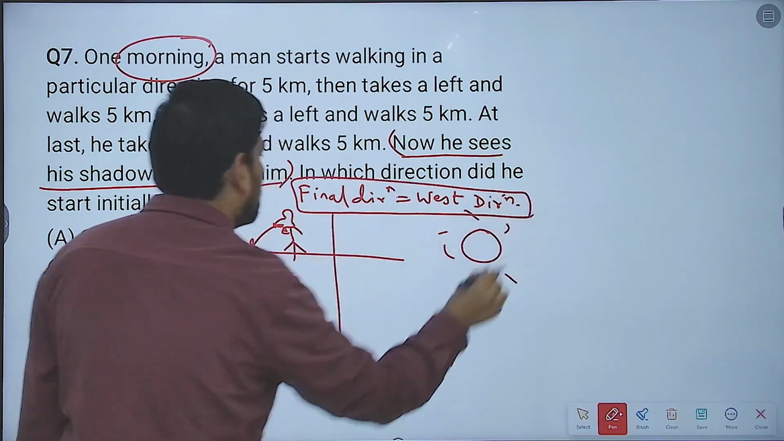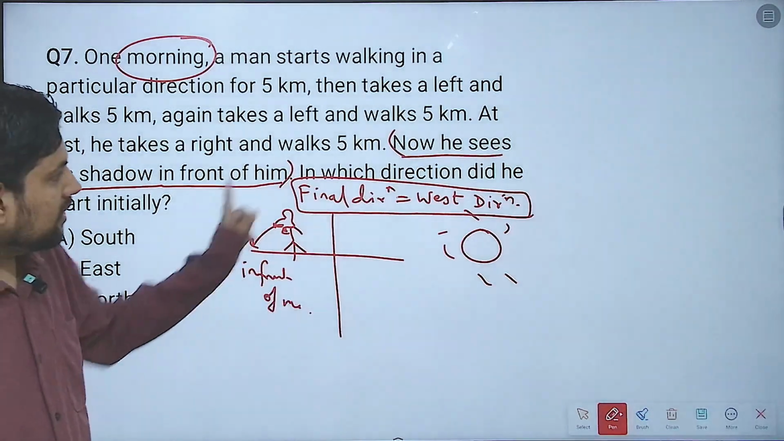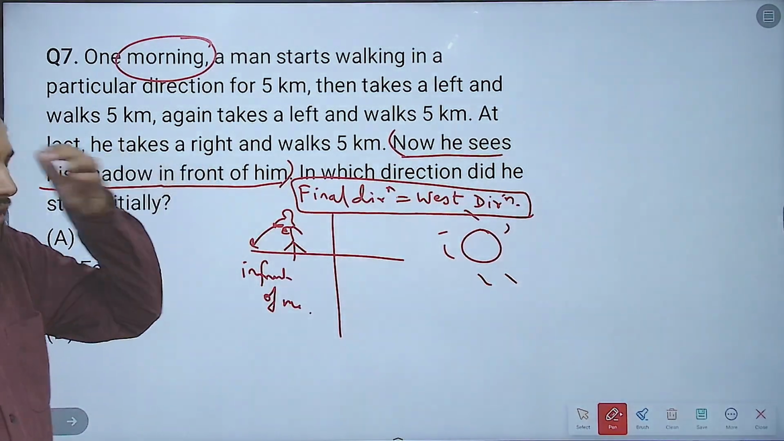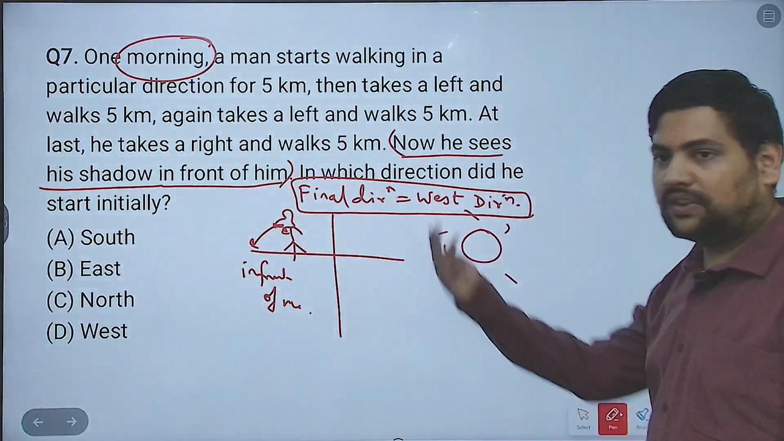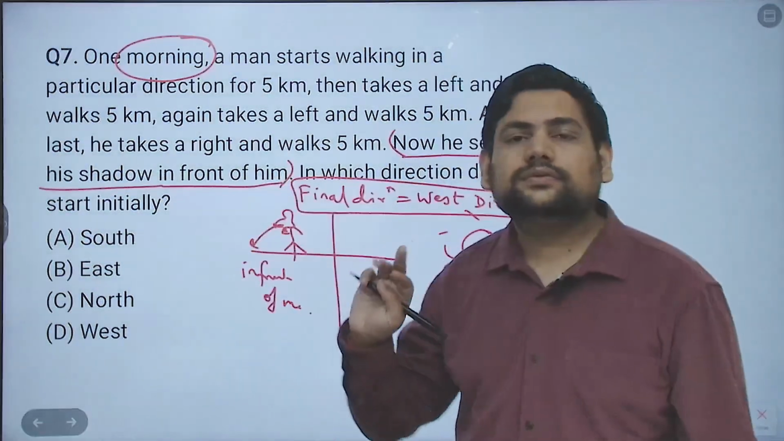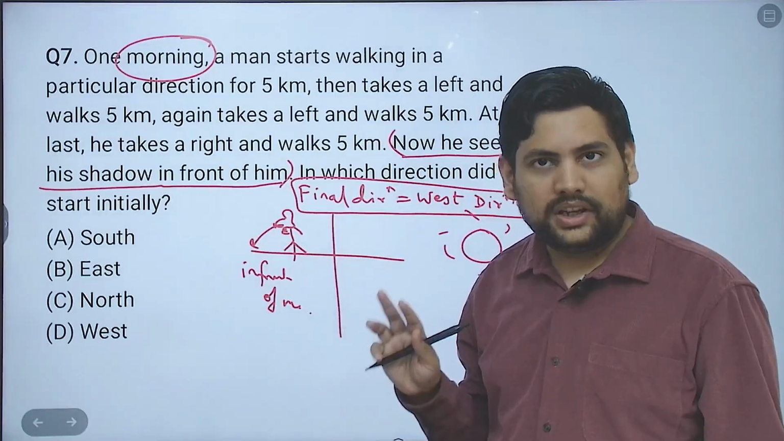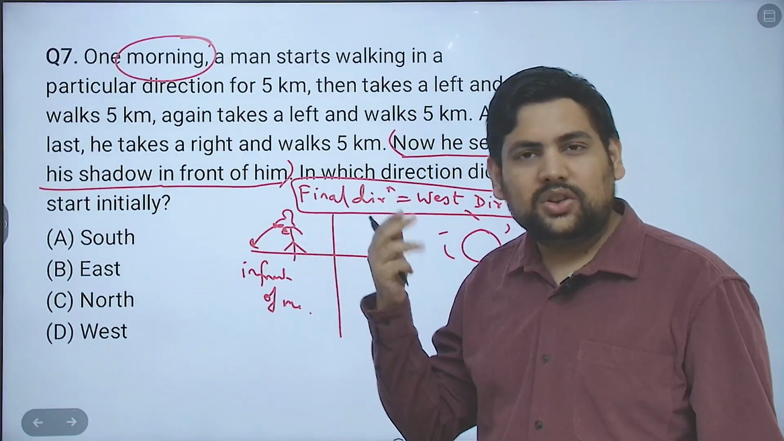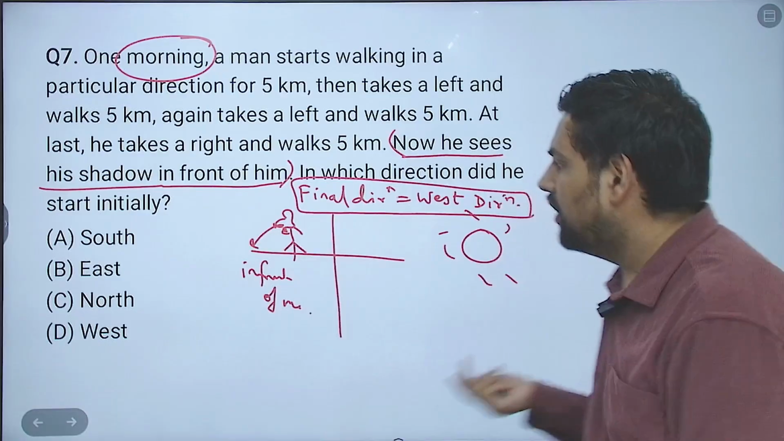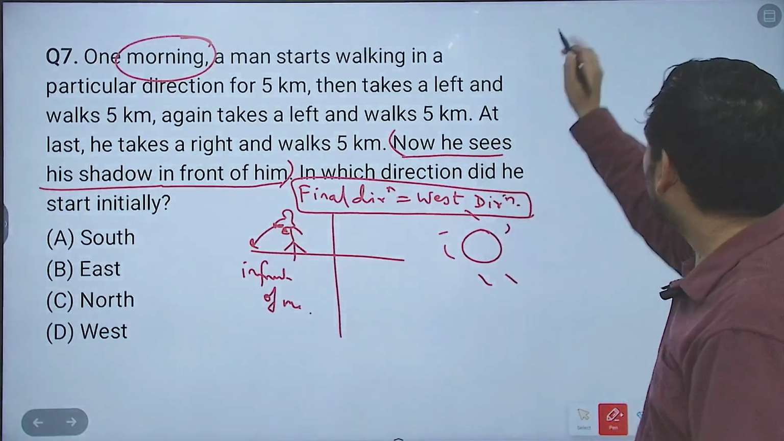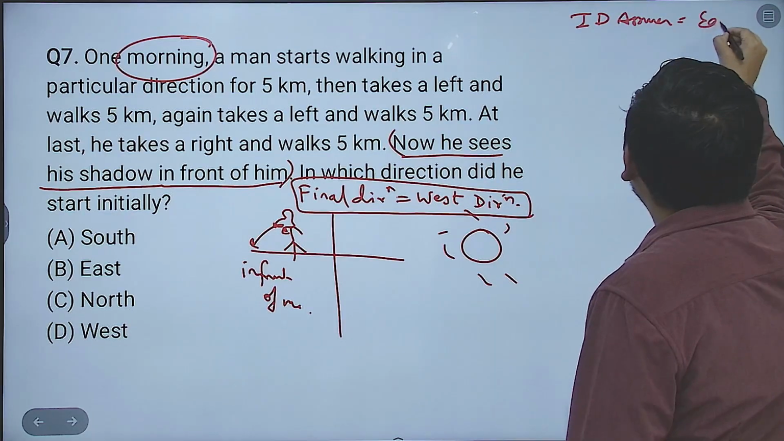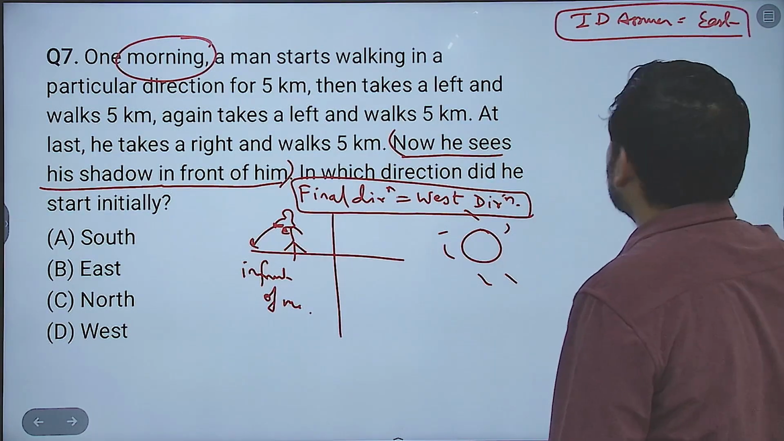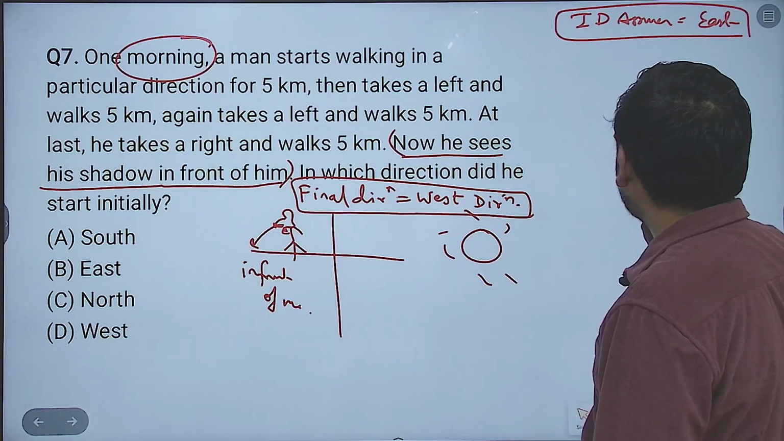This you understand? Finally he is going in west direction, that we know. Now we need to calculate the other parts. So final direction we already know. Now we can assume the initial direction to be any direction: north, east, south, west, whatever. So let's say we assume that the initial direction is east. So I start from here.